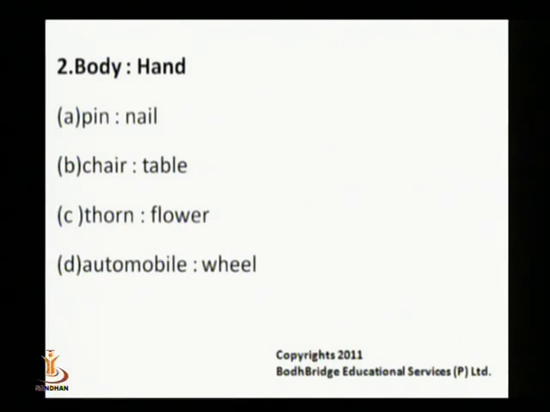Body is to hand. The options are: pin is to nail, chair is to table, thorn is to flower, automobile is to wheel. Hand is a vital part of the body. The same way, wheel is a vital part of the automobile. Hence, that's the correct answer.